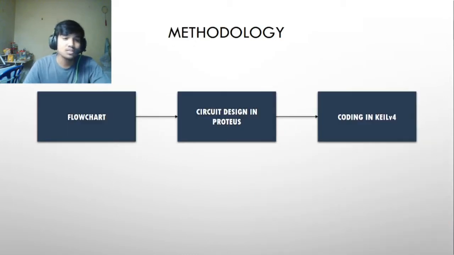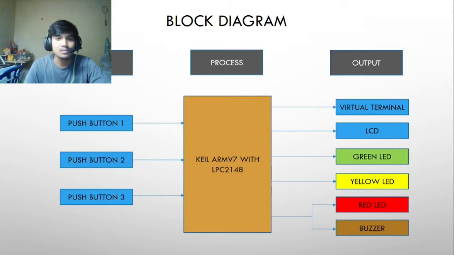So for methodology, we have 3 steps: the first one is the flowchart, the second one is to design the circuit in Proteus, and the last one is we're going to show you the coding in Keil with Microvision 4. So here is our block diagram.